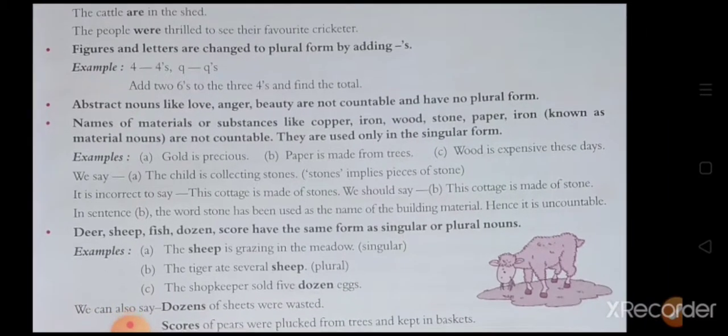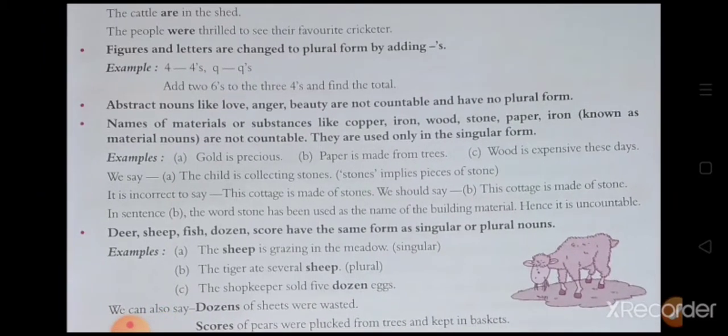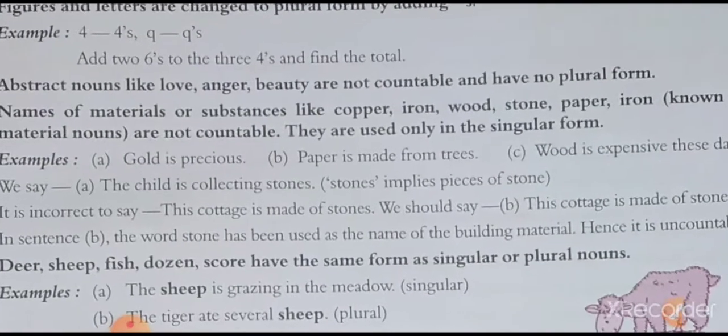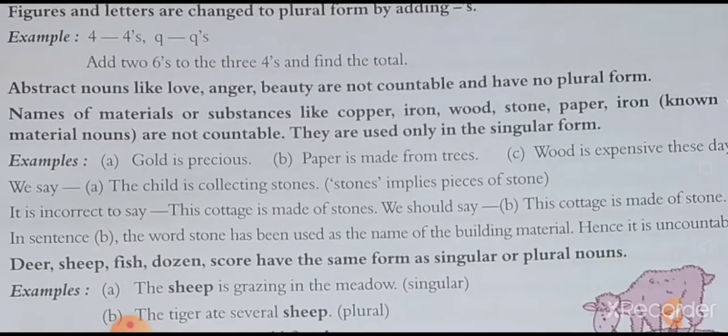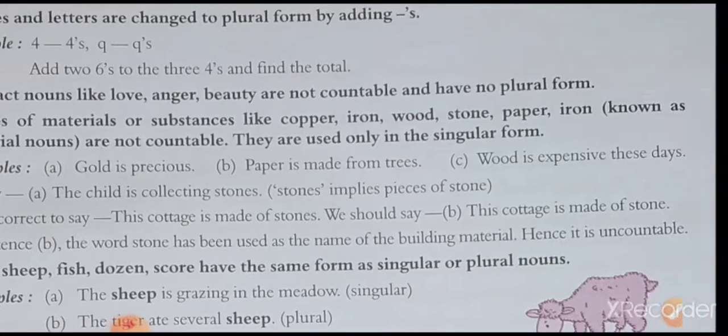For example, gold is precious, paper is made from trees, wood is expensive these days. We say the child is collecting stones. Stones implies pieces of stone. It is incorrect to say this cottage is made of stones. We should say this cottage is made of stone. In the second sentence, the word stone has been used as the name of the building material.